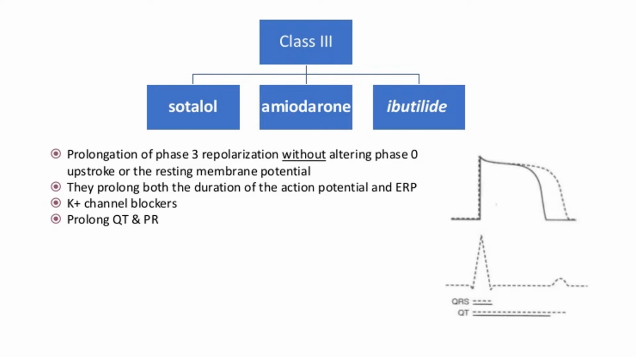Now let's see the common properties of class 3 drugs. Class 3 drugs, as I told you, are potassium channel blockers. So there is prolongation of the phase 3 repolarization without altering the phase 4 upstroke or the resting membrane potential. They prolong the duration of the action potential as well as the ERP. In the ECG, they cause QT prolongation and PR prolongation. So these are the peculiar features common to class 3 drugs.